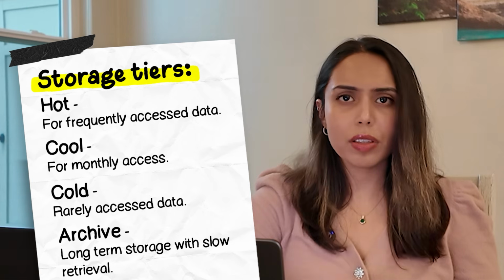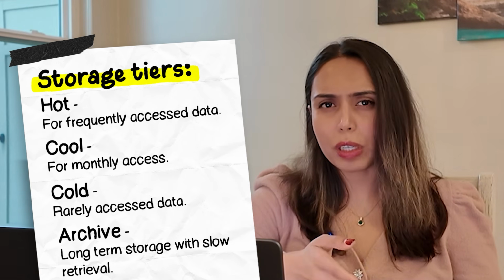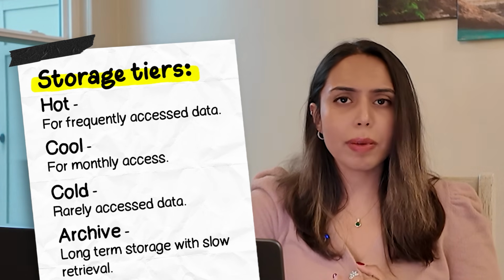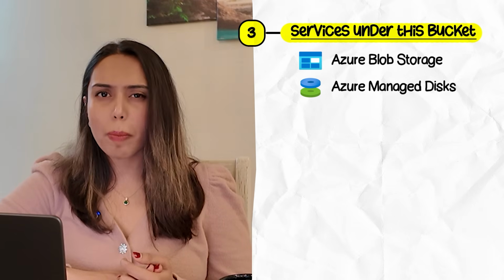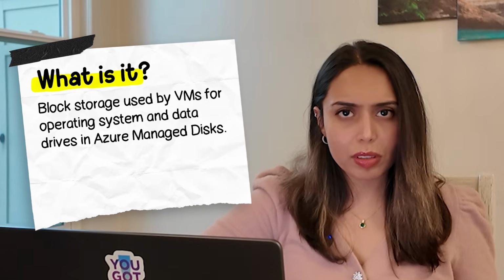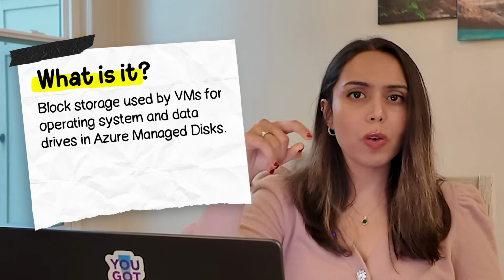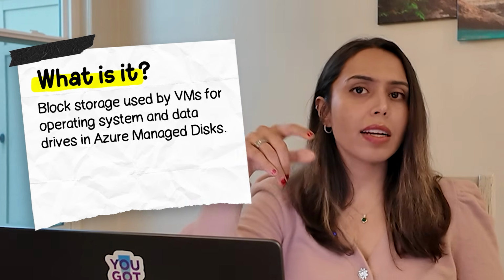It's also the cheapest tier, but rehydration takes up to 15 days, which means archived data cannot be accessed immediately. Our next storage type is Azure Managed Disk. It's a block storage for VMs, just like the persistent disk. This is basically what your VM's operating system and data drives actually run on.